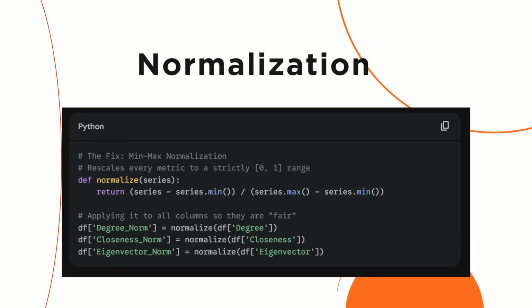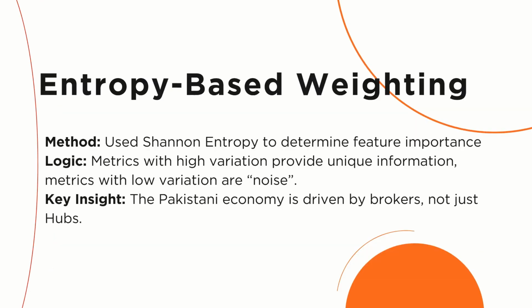This is one of the snippets from our Python code on how we actually normalize the centralities. After all of this, we were left with the question of which one of the metrics were actually important and which one of them were actually having a sort of impact on everything else.